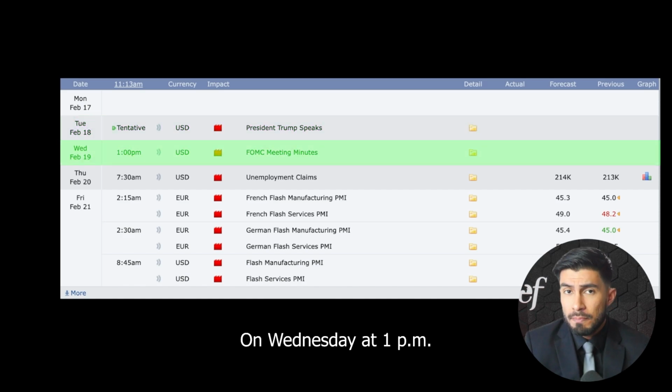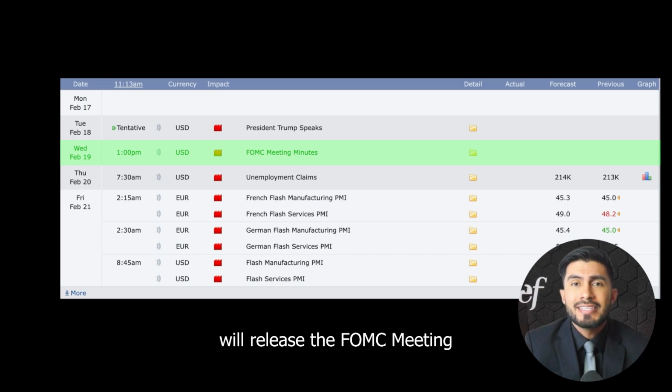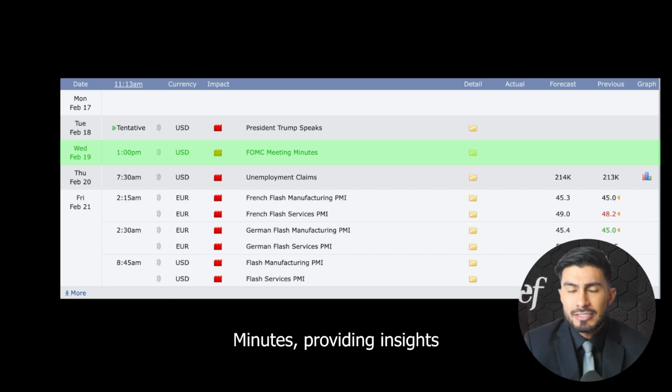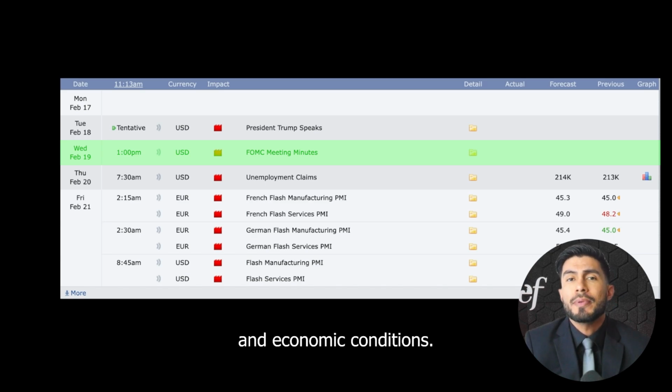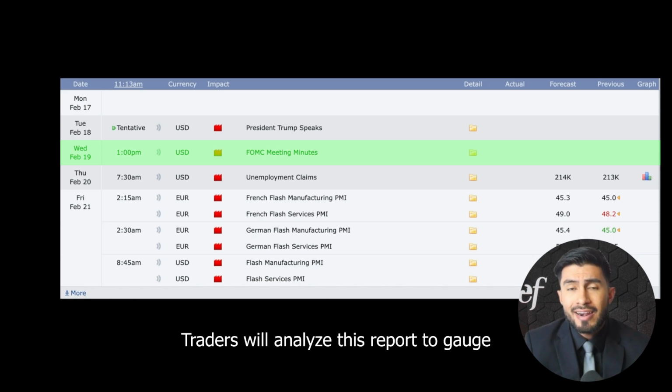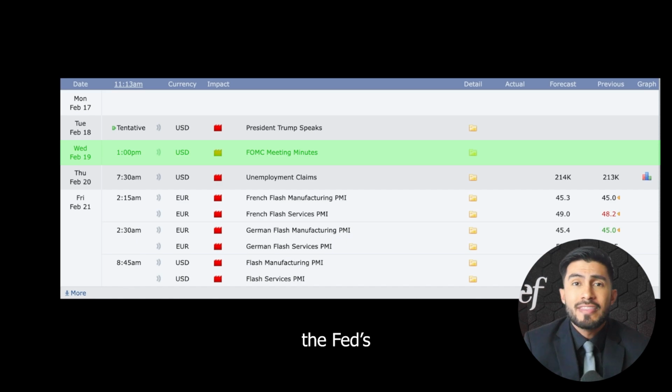On Wednesday at 1 p.m. Eastern, the Federal Reserve will release the FOMC meeting minutes, providing insights into the central bank's latest discussions on interest rates and economic conditions. Traders will analyze this report to gauge the Fed's stance on inflation and potential rate cuts.